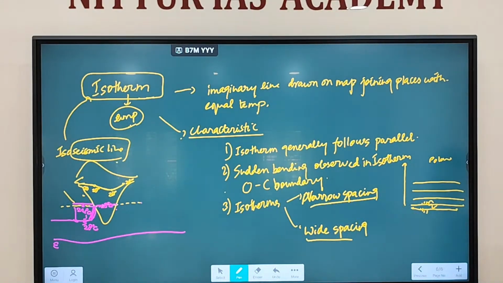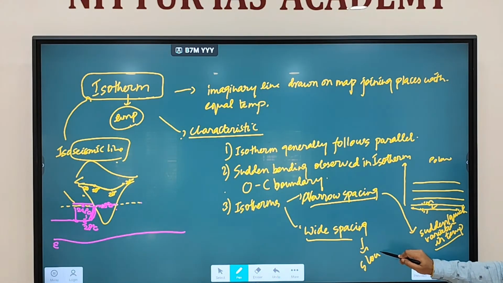So if isotherms are narrow spacing, what does it mean? It means there will be sudden variation in temperature, or rather you write down quick variation in temperature. There will be quick variation in temperature. Clear? If isotherms are wide spacing, then there will be slow variation in temperature.